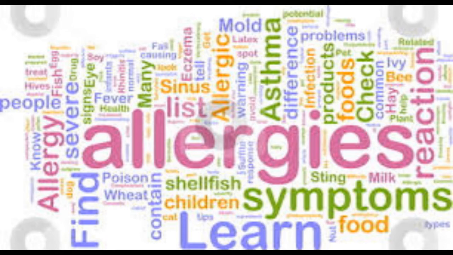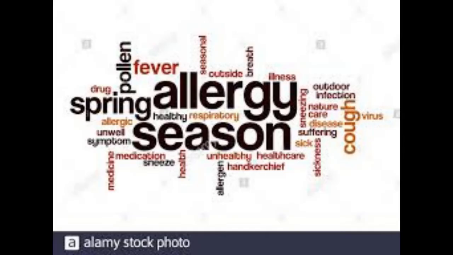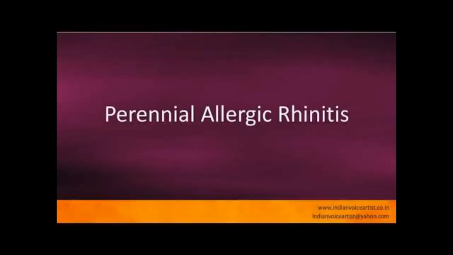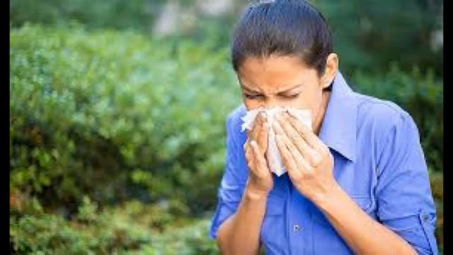Types of allergies. Based on the period of occurrence, an allergy is classified as seasonal allergy or perennial allergy. Seasonal allergy is when an allergy occurs at a particular time of the year. For example, regular sneezing and coughing during winter indicates the winter seasonal allergy.